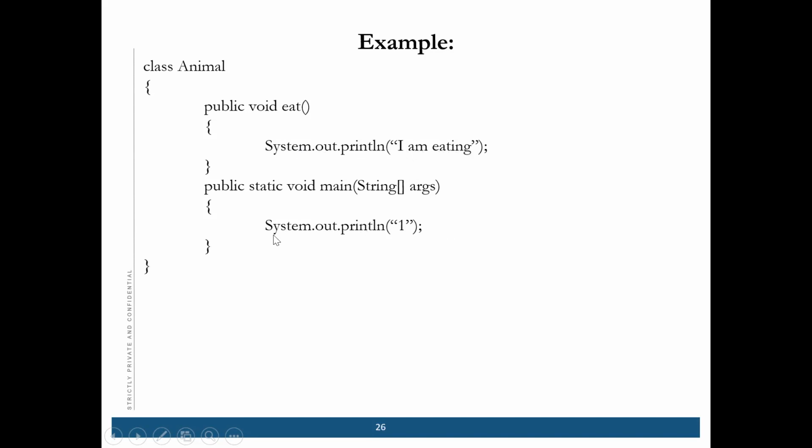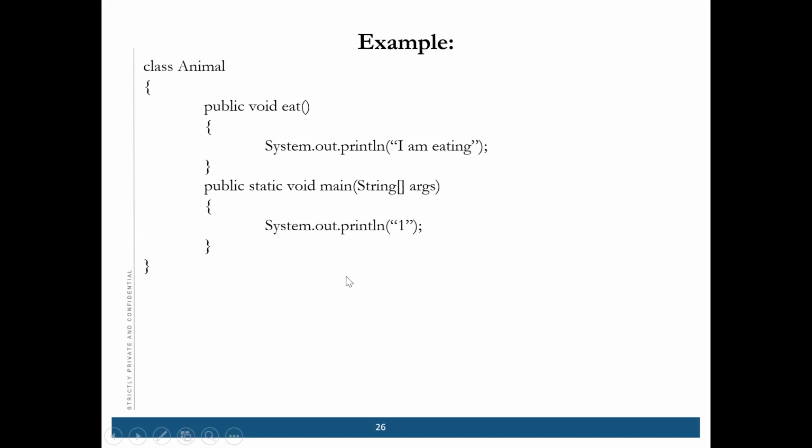Because we need to call this method, the first method. Correct, because we have not yet called that method. Very good. So what will happen is when we execute any program, only the main method will be called first.